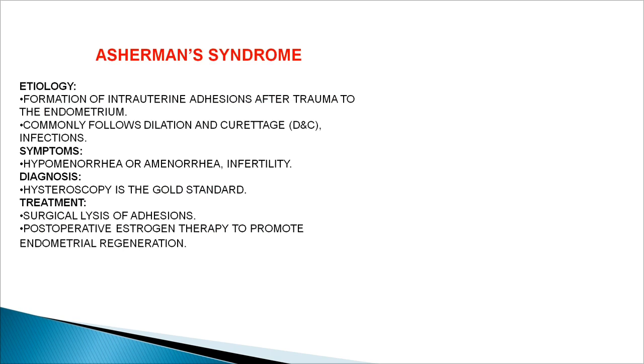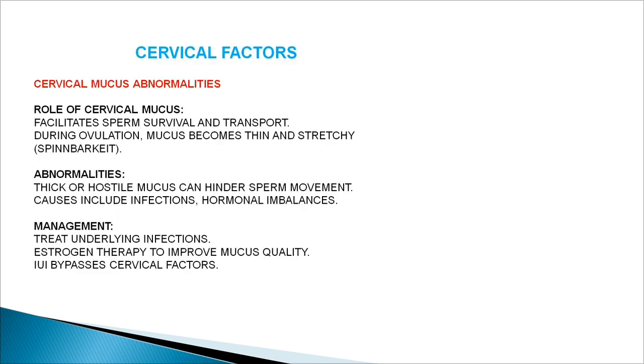Now there is one more thing that we call Asherman syndrome. Basically, it's the formation of intrauterine adhesions after trauma to the endometrium. It commonly follows dilatation and curettage and infection of the uterine cavity. Symptoms would be hypomenorrhea or amenorrhea if the cavity of the uterus is completely obliterated, which leads to infertility. Diagnosis would be on hysteroscopy, which is the gold standard, and you can also treat it then and there by surgical lysis of adhesions. And postoperatively, we put the patient on estrogen therapy to promote endometrial regeneration.